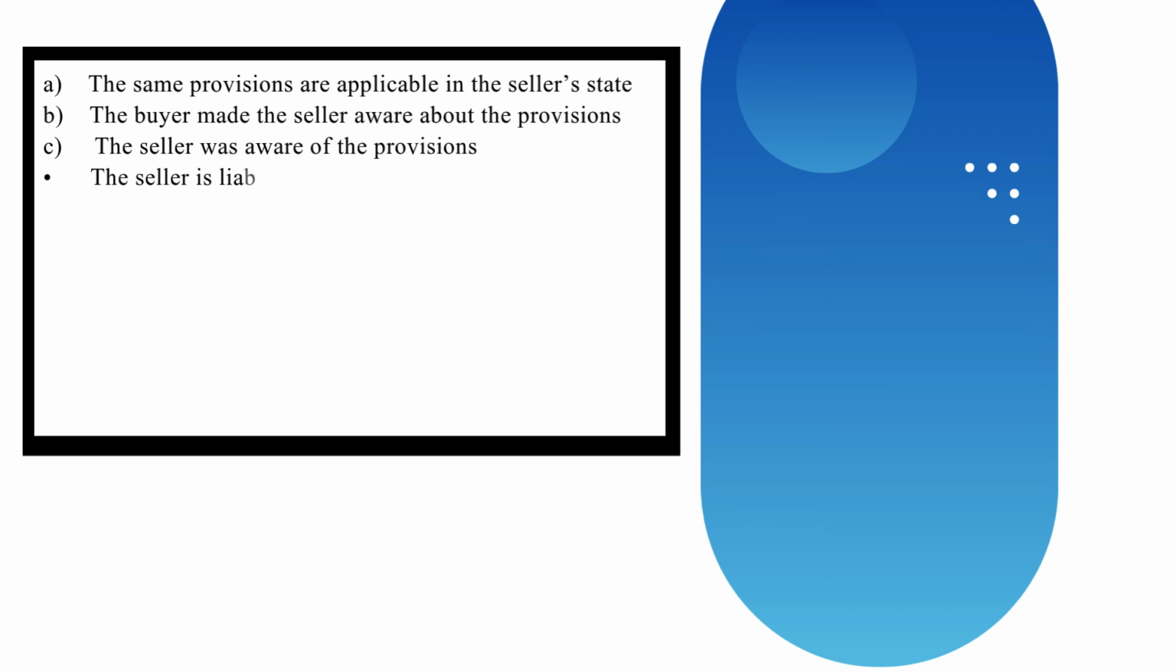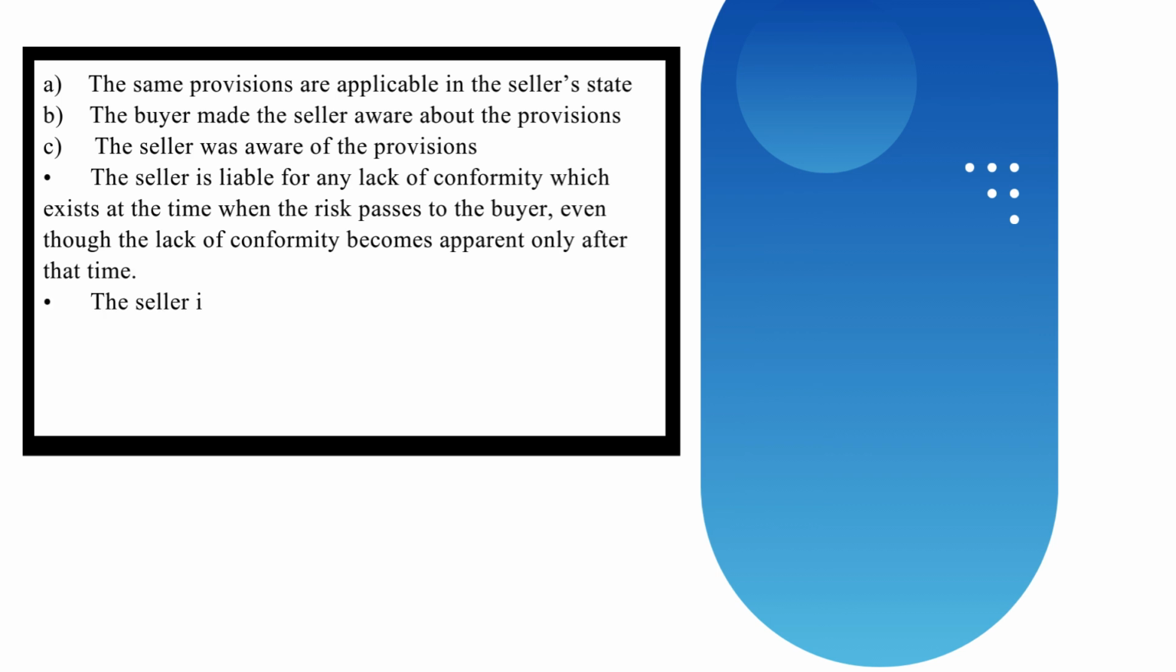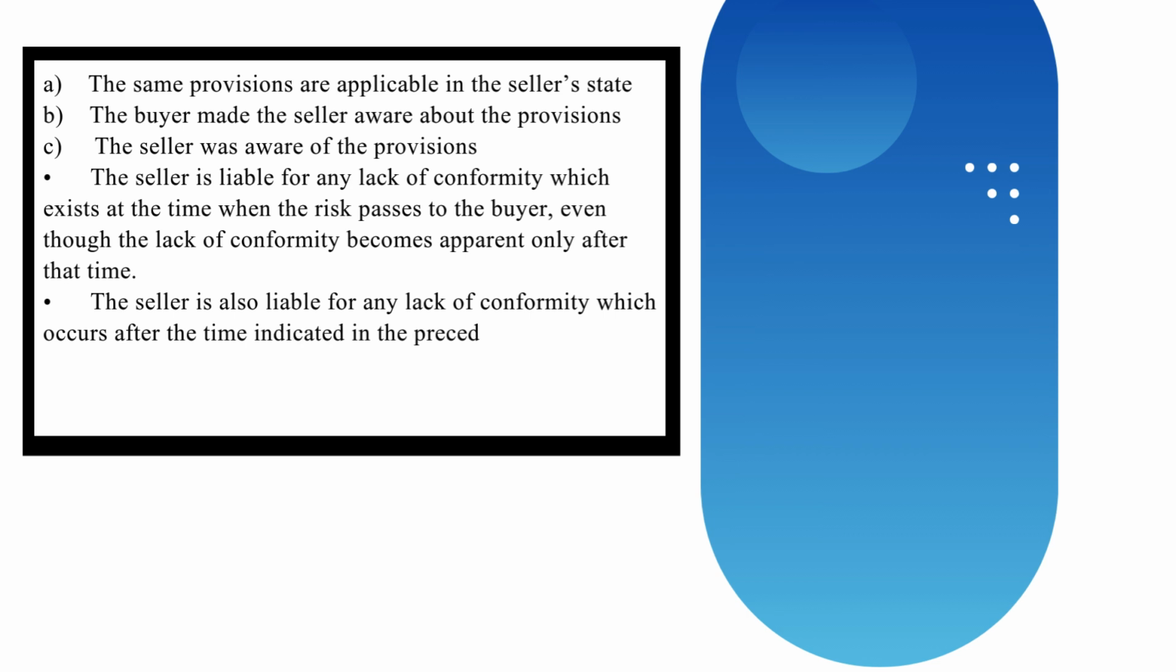The seller is liable for any lack of conformity which exists at the time when the risk passes to the buyer, even though the lack of conformity becomes apparent only after that time. The seller is also liable for any lack of conformity which occurs after the time indicated in the preceding paragraph and which is due to a breach of any of his obligations.